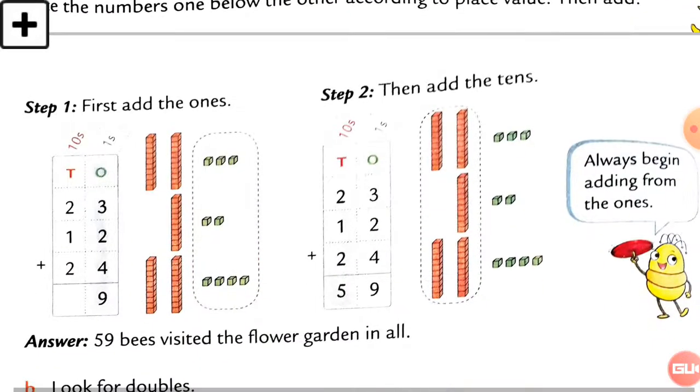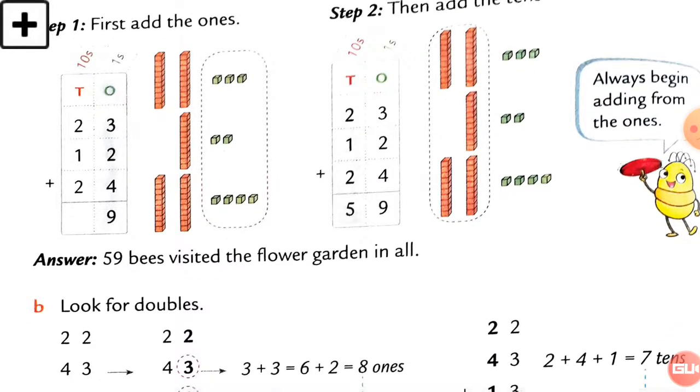Then see, this is the example of it, right? You remember it? 3 plus 2 plus 4 is equal to 9. You have to always start adding with the ones value. Just keep this in your mind, that whenever you start adding numbers, you have to start with the ones value.